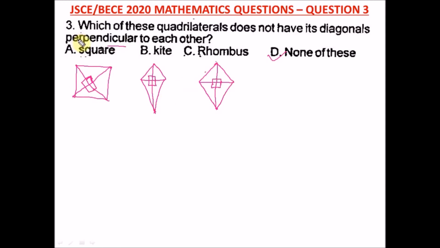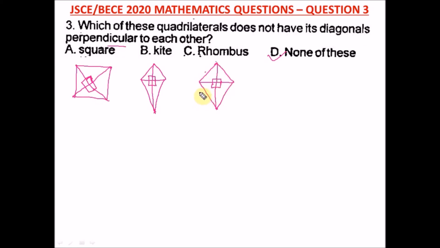That means the diagonals are perpendicular to each other. Remember, these are your diagonals, the lines inside it. The lines inside the shape are the diagonals, and they are perpendicular to each other, which means they bisect each other at angle 90 degrees.